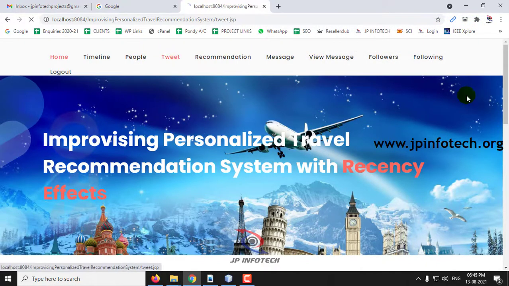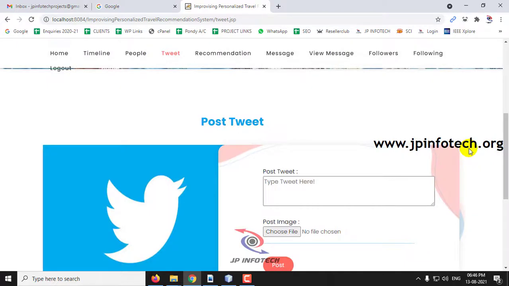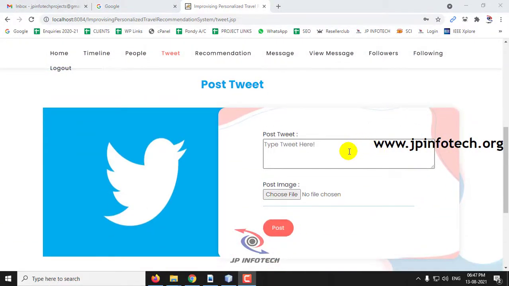Now let me go to the tweet part. In this user post tweet part, let me post some other related tweet for this user, because every user does not have the same kind of mood. So here let me post about some other place. For example, let me take a museum. Let me take Pondicherry.